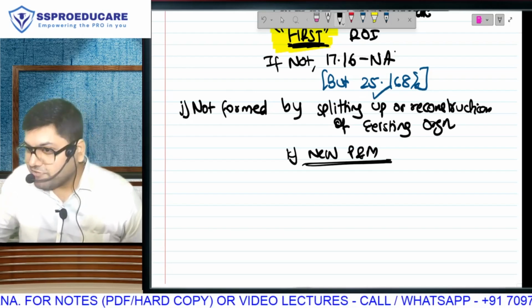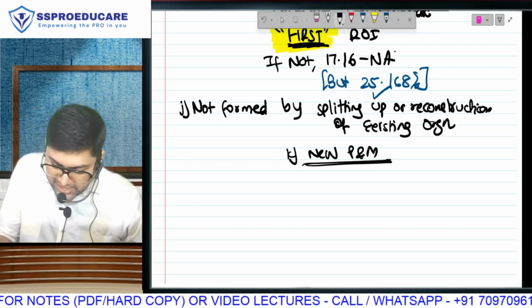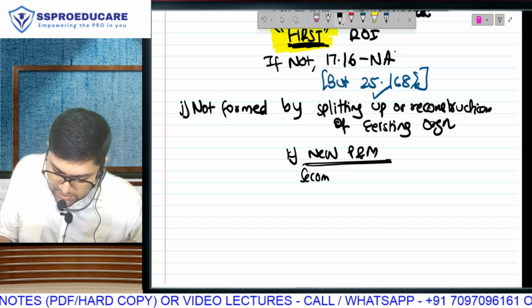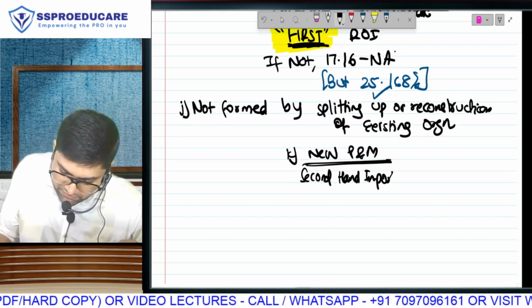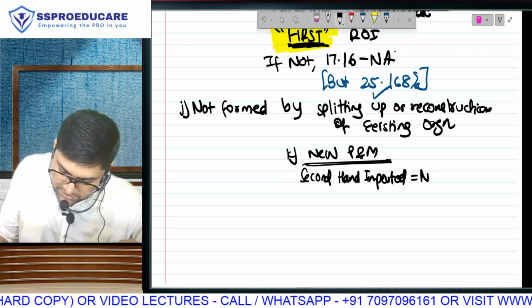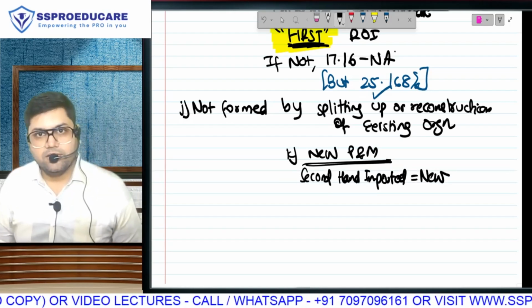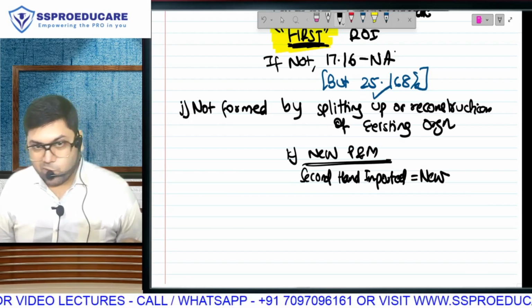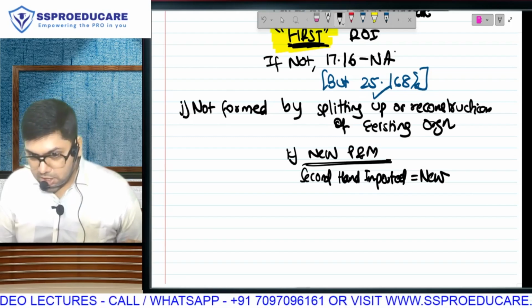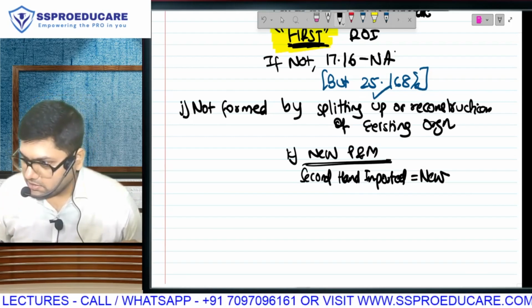So how to reduce our cost? So second hand imported will be considered as new only. Second hand imported is allowed. मतलब local machinery should be new, imported can be new or second.